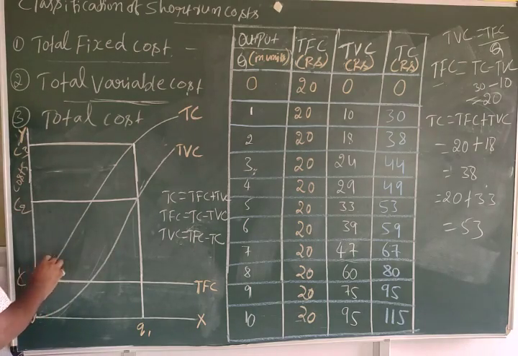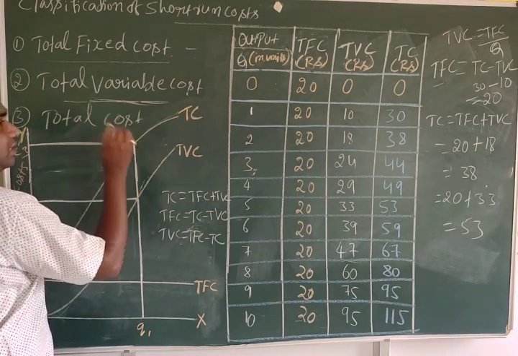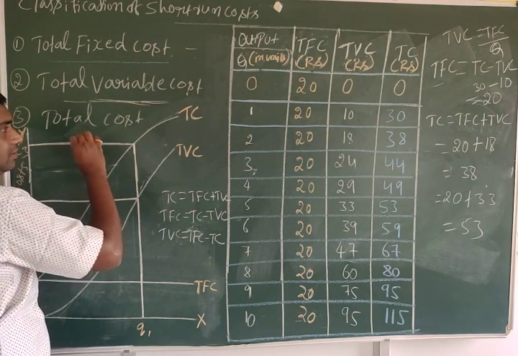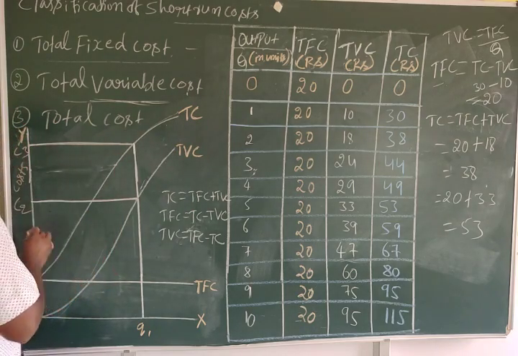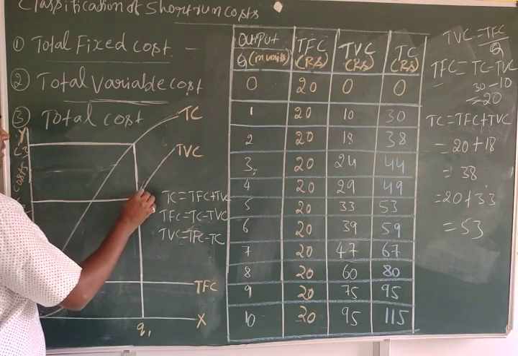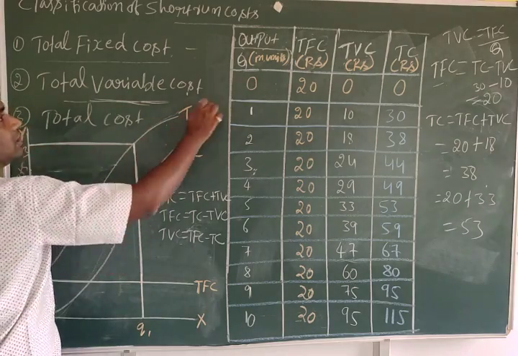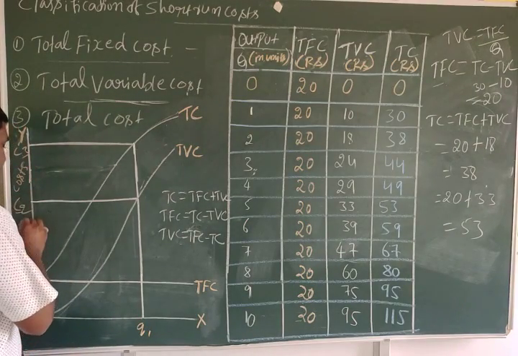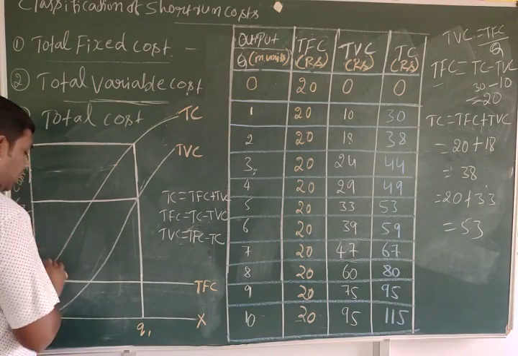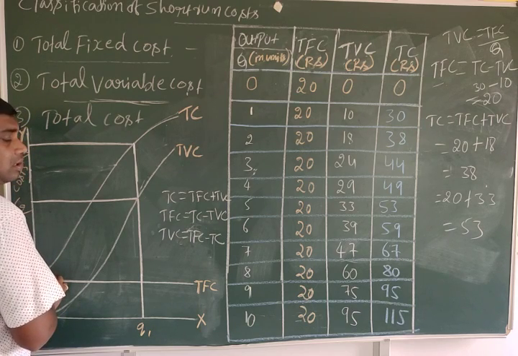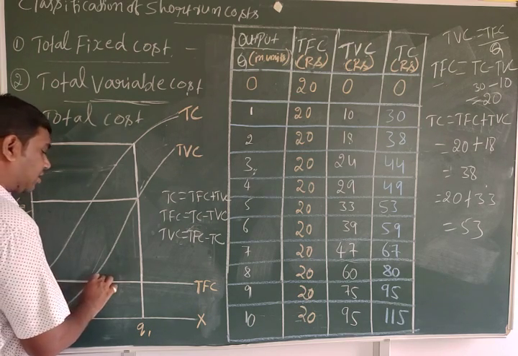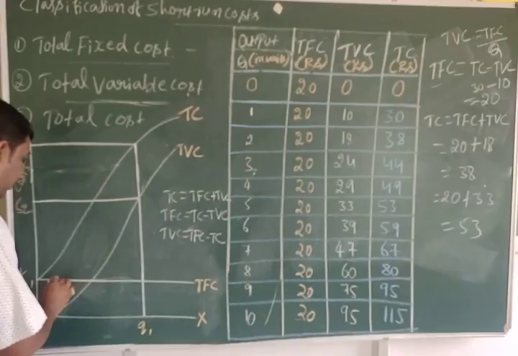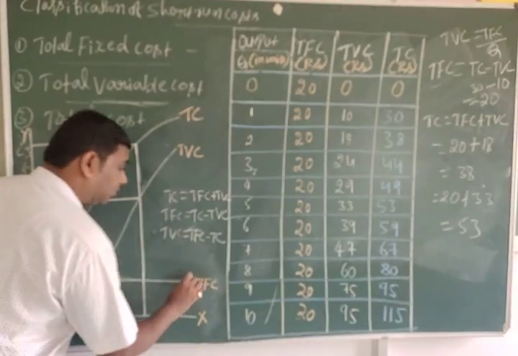Even when the output increases, your total cost also increases, more than this. Observe that. This is less than the TC. TC is more than the TVC. So C2 is the TVC, and C3 is the TC. This is C1, this is C2, this is C3. Here the cost is not increasing or decreasing. Why? Because it's a fixed horizontal line. Whatever changes in the total output, there is no change in the fixed cost. That's why it is a horizontal line.